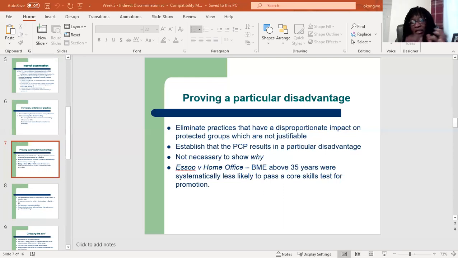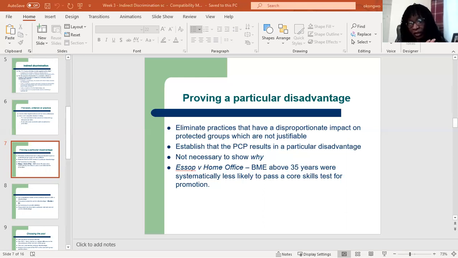So they have to show that the PCP causes a disadvantage. Let's say the claimant is a woman, and the people that share her characteristics are other women, then that PCP will result in a particular disadvantage to women and the person bringing the claim. It's not necessary to show why that PCP resulted in that disadvantage.